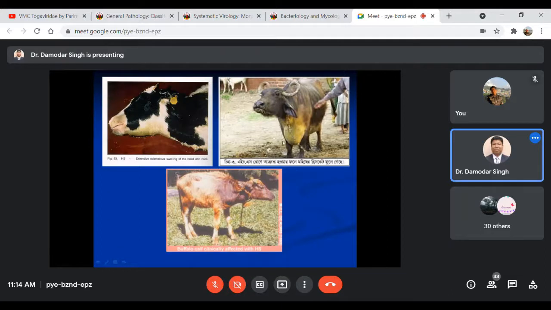So this is the one. See here, from the pharynx to the throat region, down up to the brisket region, like this. So this edematous swelling is extreme, very severe, from the neck to the brisket. This is very much suggestive for this disease, hemorrhagic septicemia.